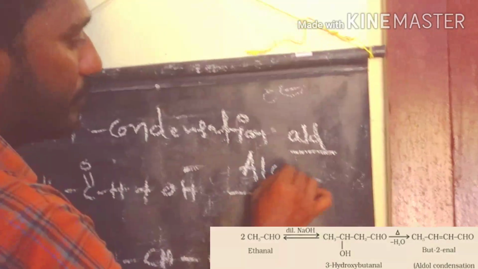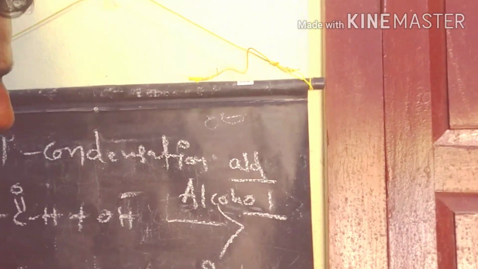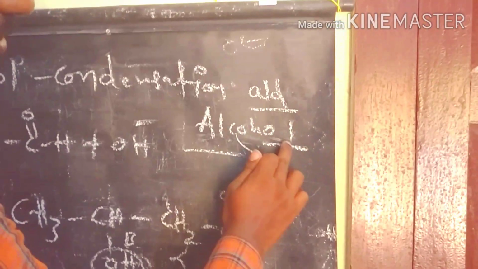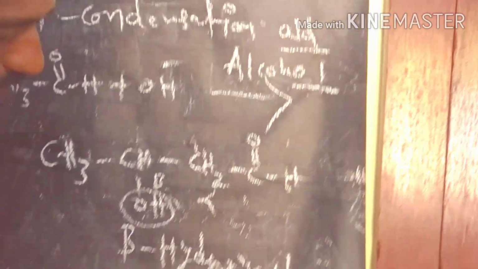What is the suffix for hydroxy groups? OL. Alcohol ends with OL. In this compound we have 2 groups. One is aldehyde, the second is alcohol. So that's why this is called an aldol.